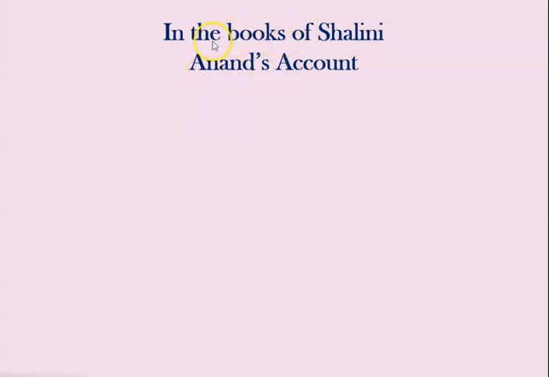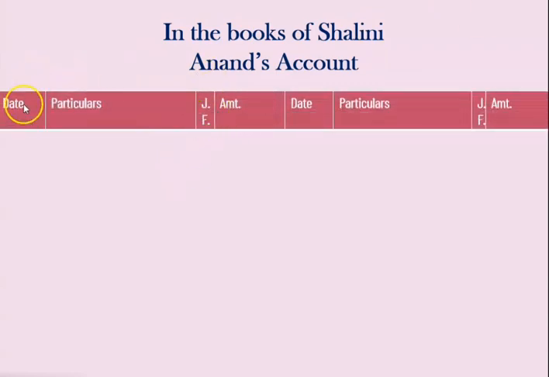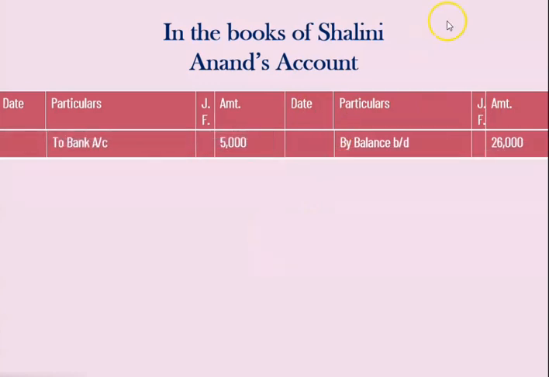Now students, always remember that now in the books of Shalini, we have to think as per the books of Shalini, that is drawee's point of view. So we have to keep in our mind drawee's journal entry, and therefore we are going to do posting into the books of Anand, that is Anand account. Now just see here, we have prepared the ledger here, date, particular, JF, amount, date, particular, JF, amount, right? Now we are going to pass here the entry. The first is here that Shalini owes to Anand 26,000 rupees, and therefore Shalini is a creditor.